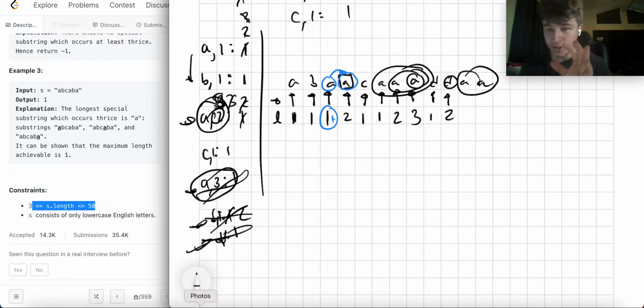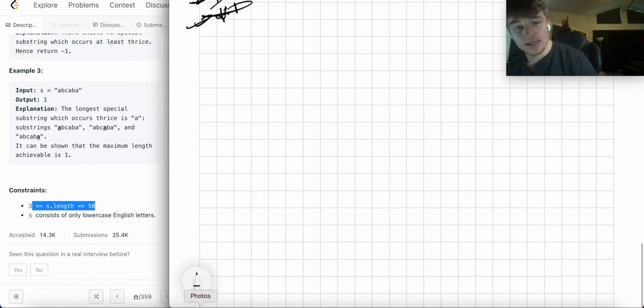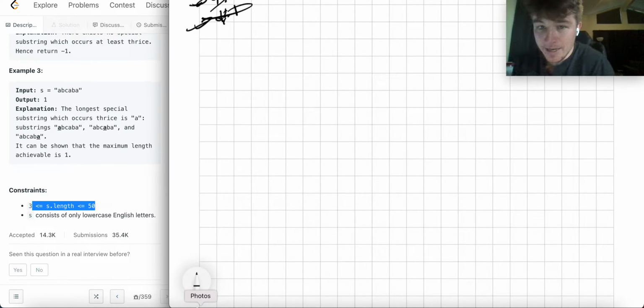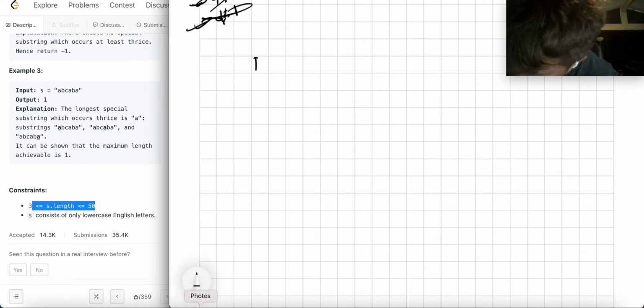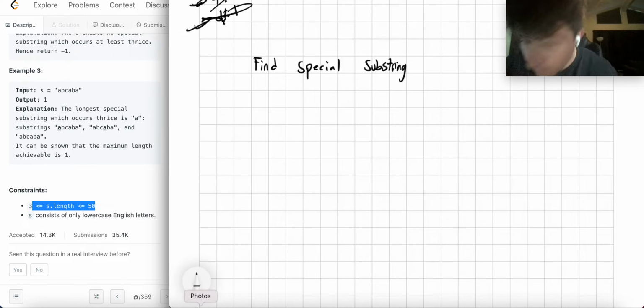So let's walk through this one more time, a little bit simpler, and really make this work, right? So that's me kind of reasoning through what I would do to just scratch my way through how this is supposed to work, right? But let's think about how you would do this now that you have an idea, okay? So we need to try to find the special characters, okay? So we want to find all the special substrings, and we want to keep track of maximums.